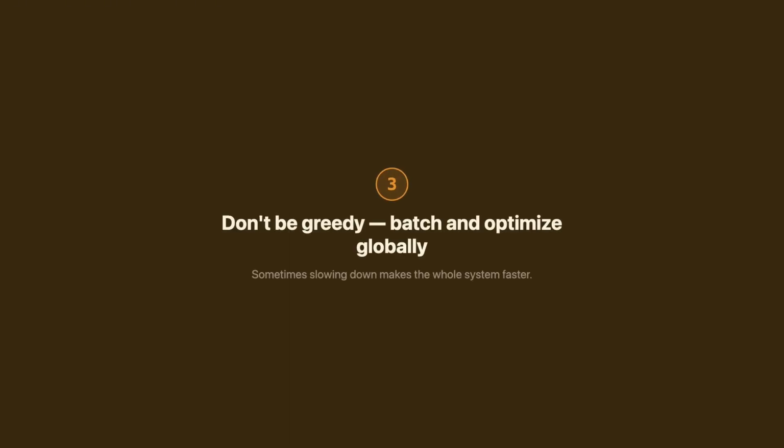3. Don't be greedy. Matching one rider at a time feels logical, but wastes the system. A 2-second pause to batch and optimize globally gives 20% better results for everyone. Sometimes, slowing down makes the whole system faster.